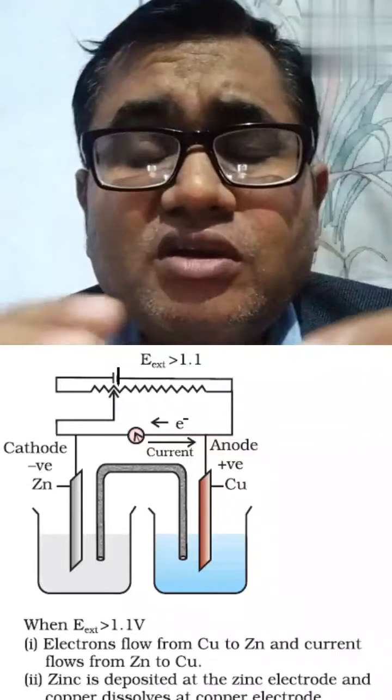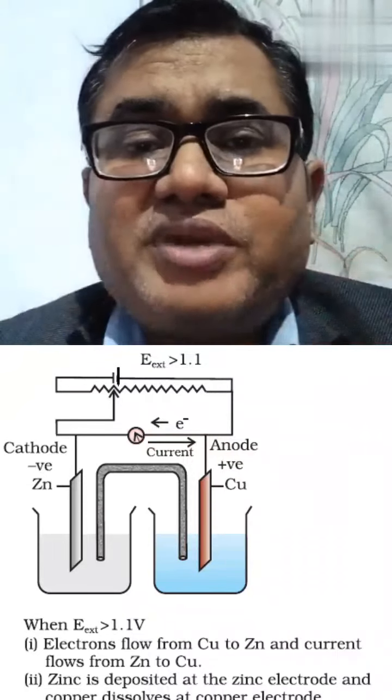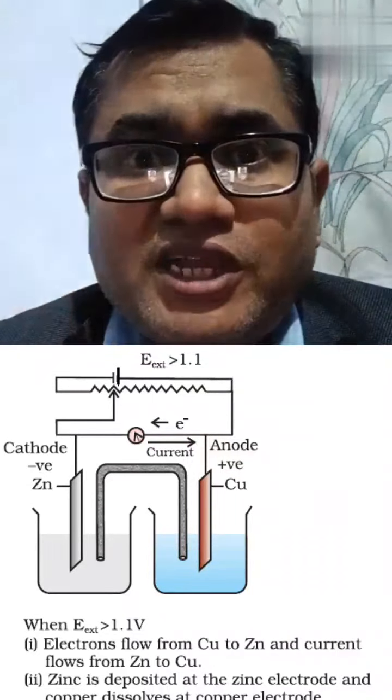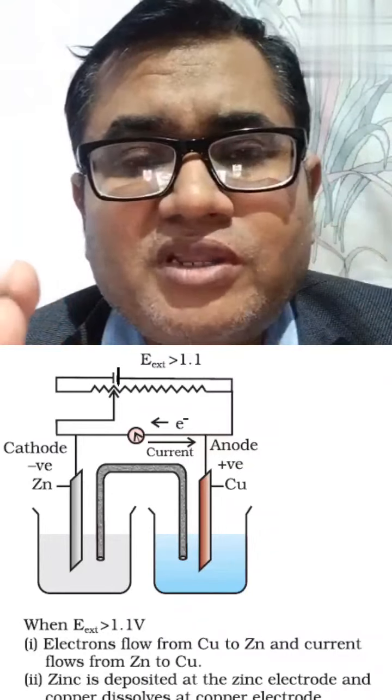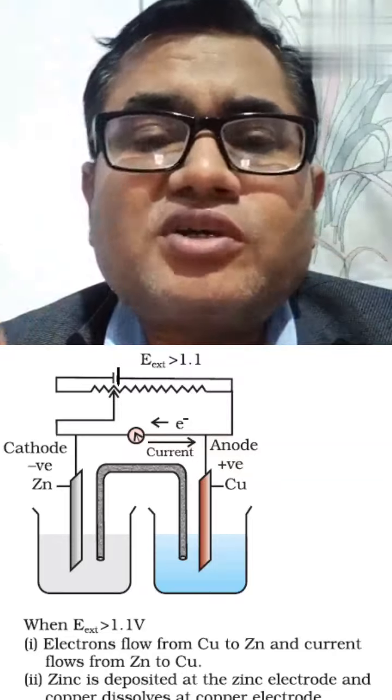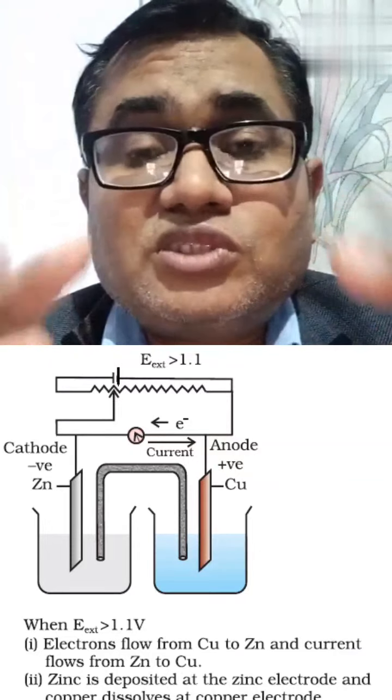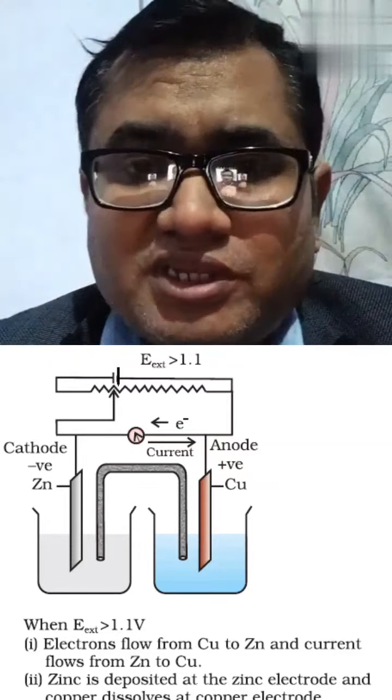When the Cu metal starts dissolving, the electric current flows from copper to zinc, and electrons start flowing from zinc to copper. So this is an electrochemical cell.